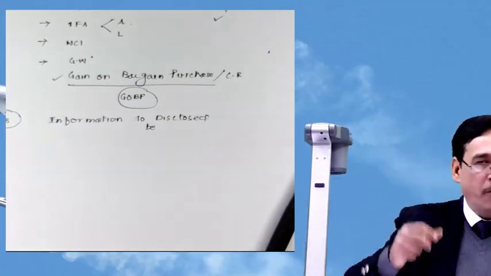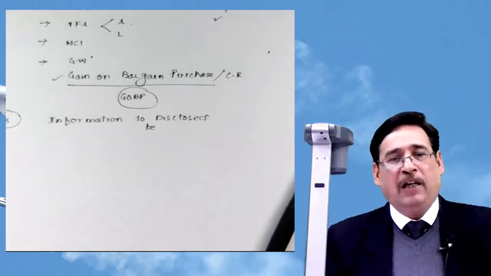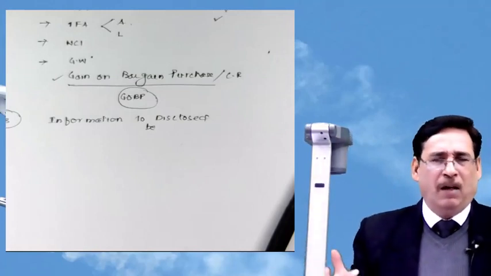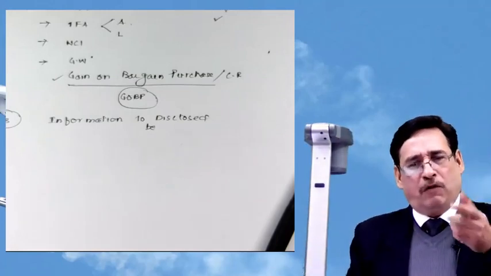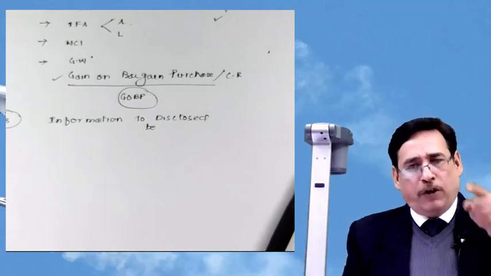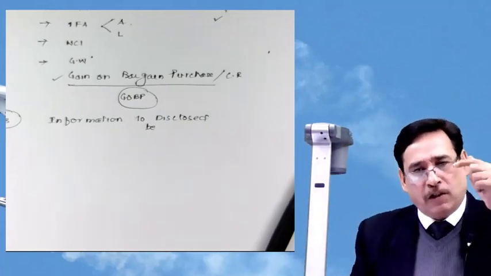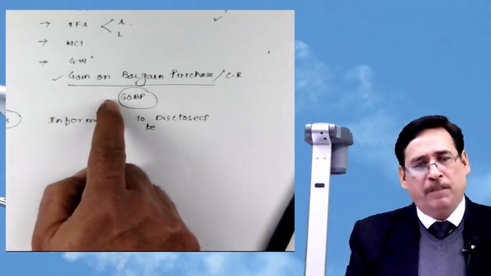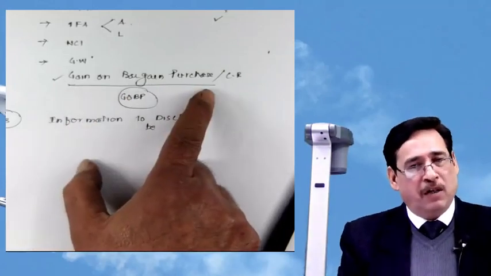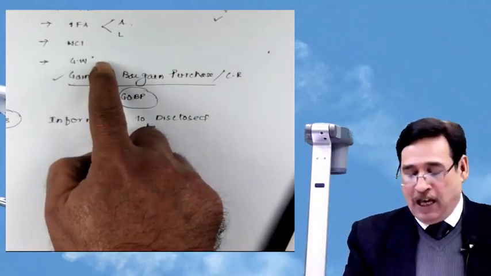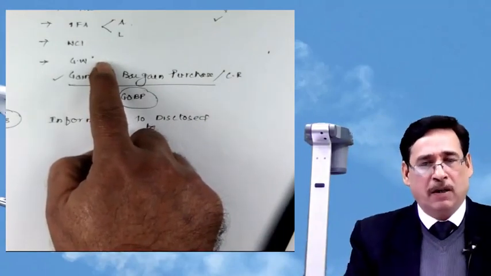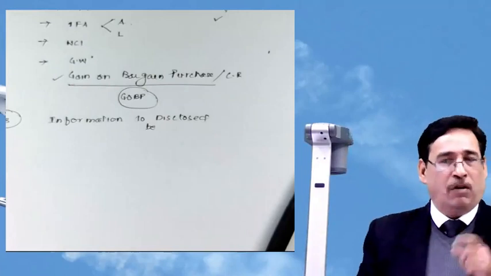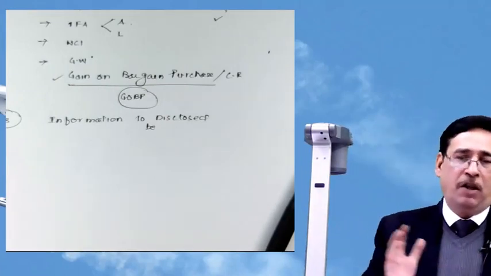Suppose I take your business and let us say the net asset value of your business is 10 lakh rupees. Whenever we say worth, what does it mean? Asset less liability. So suppose the total worth of your business happens to be 10 lakh. Would you sell your business to me at a price lesser than 10 lakh? Never. So logically speaking, the purchasing company can never have a gain on bargain purchase. It will 99.99% have a loss, that is goodwill. Goodwill is a capital loss. In spite of that, why does this Ind AS use the term gain on bargain purchase? Because in rare circumstances, it could be a possibility.